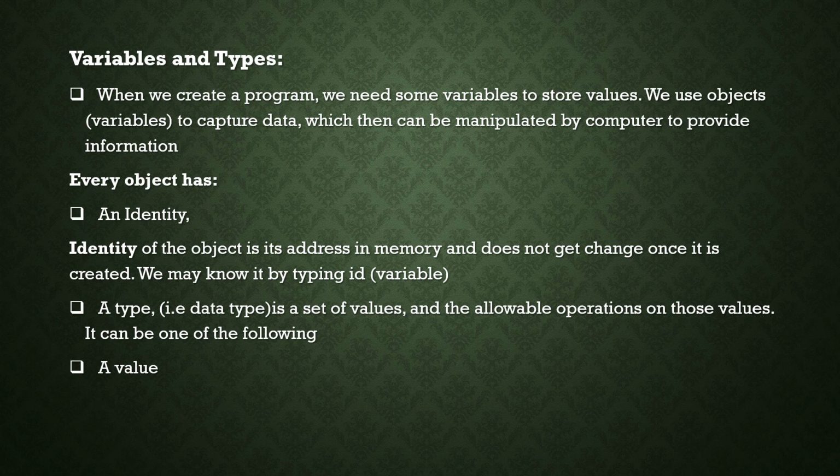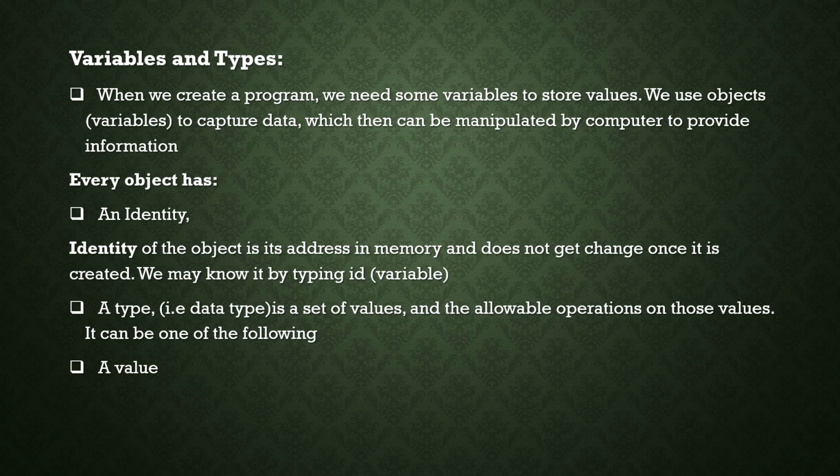Variable is also called an object, to capture or store the values which can be manipulated by the computer or by an operator to provide information. And every variable or object has the following things: an identity, a type, a value.